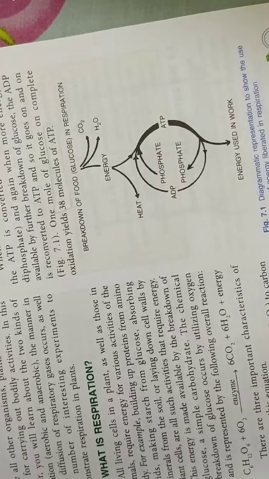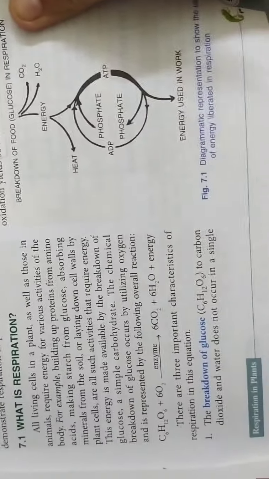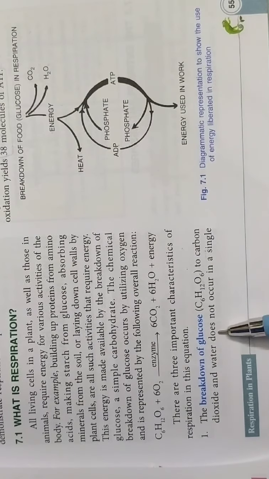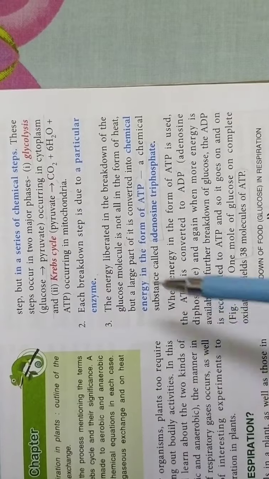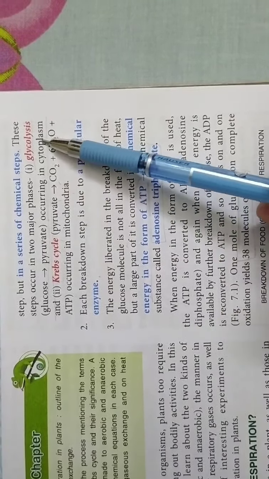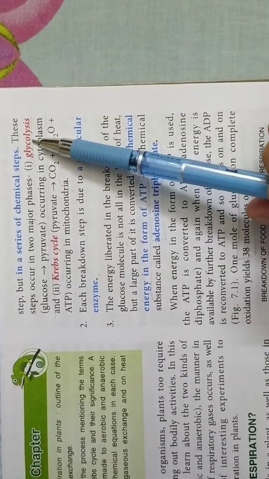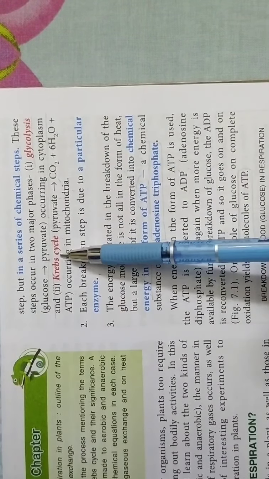Now we will study from the book. The breakdown of glucose to carbon dioxide and water does not occur in a single step, but in a series of chemical steps. These steps occur in two major phases, glycolysis and Krebs cycle.